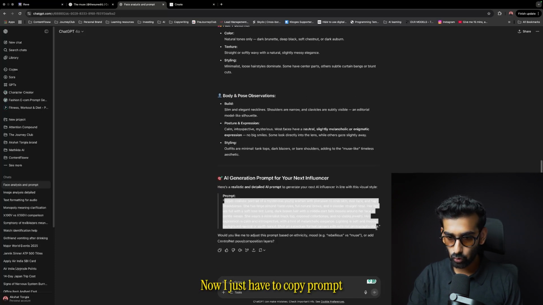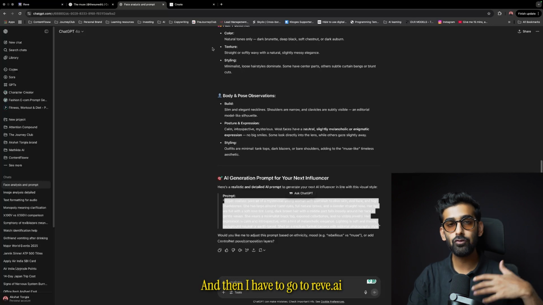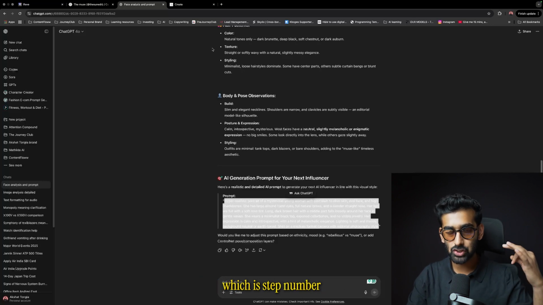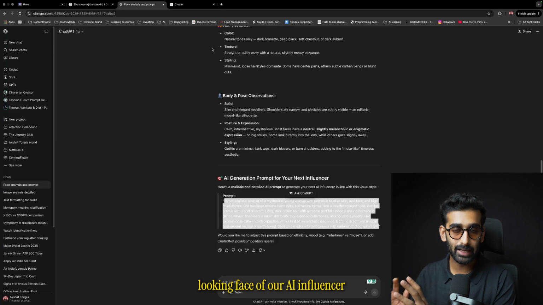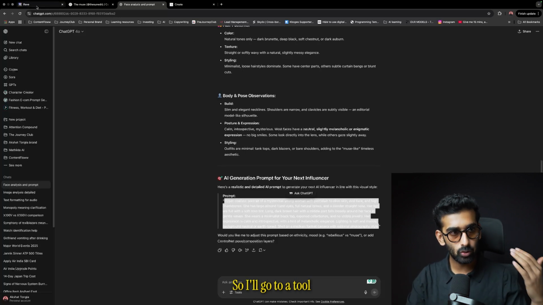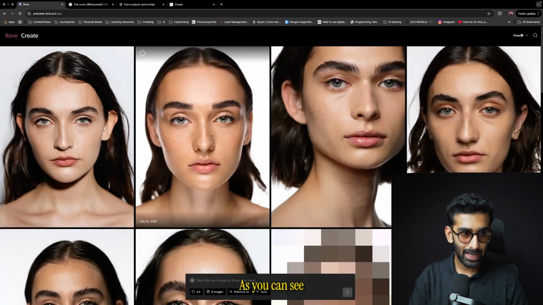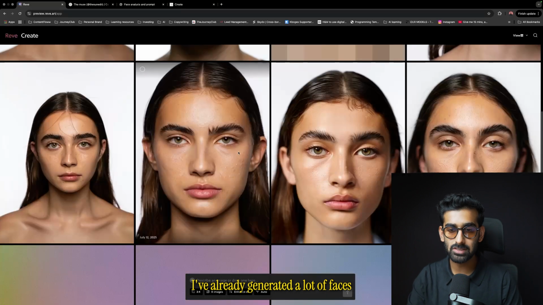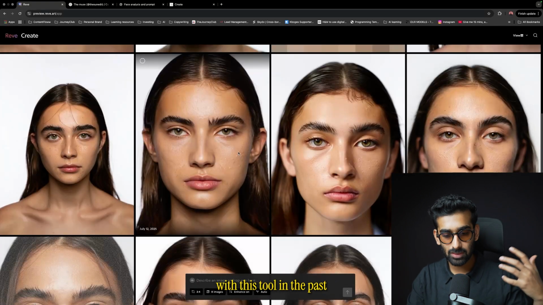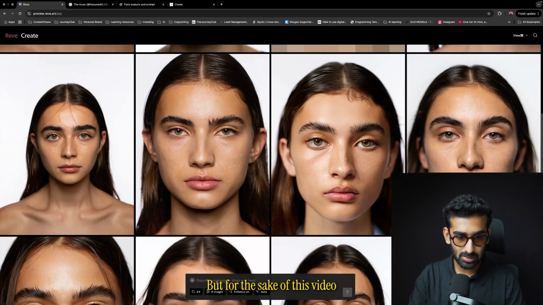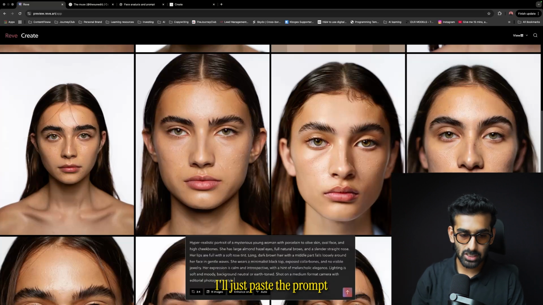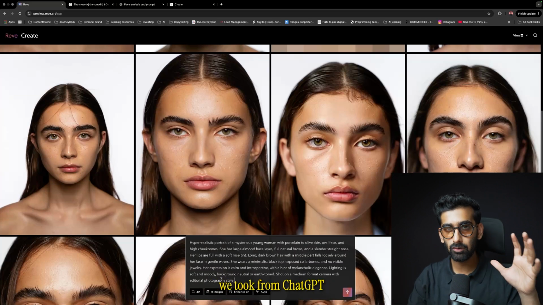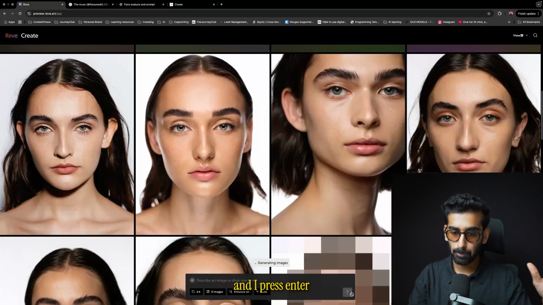At the end, if I scroll down, you will see that I have a prompt. Now I just have to copy this prompt and go to Reeve.ai, which is step number 3 of generating a realistic looking face of our AI influencer. I'll go to a tool by the name Reeve.ai. As you can see, I've already generated a lot of faces while playing around with this tool in the past. But for the sake of this video, to show you realistically how this works, I'll paste the prompt we took from ChatGPT and press enter.